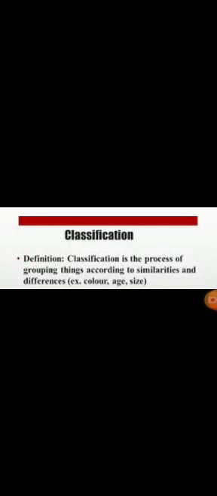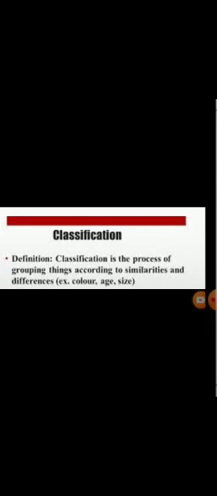Those animals which have similar characters to one another are grouped together, while the plants which are different from each other are not grouped together. This is just to make it easy for anyone to understand them. So simply we can say that classification means grouping.